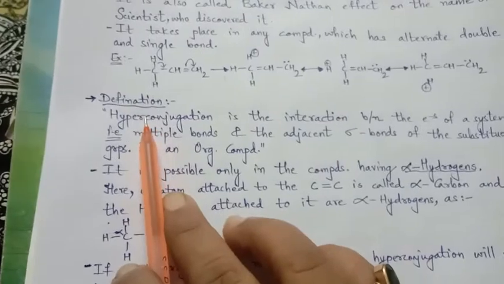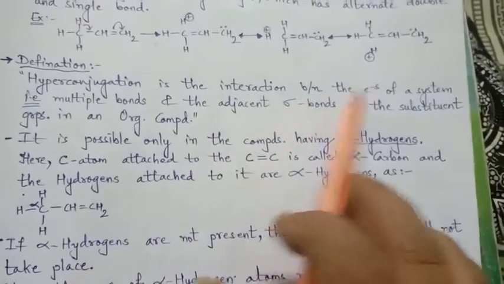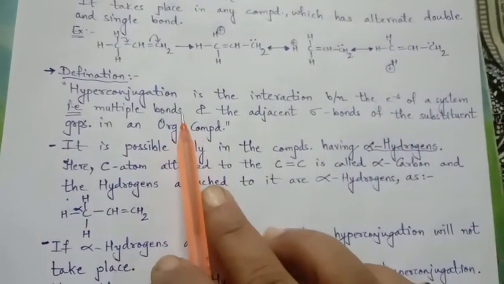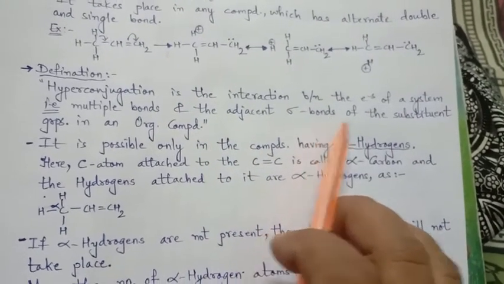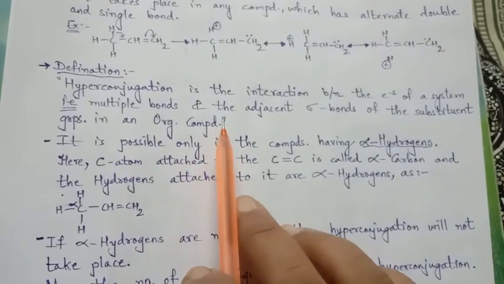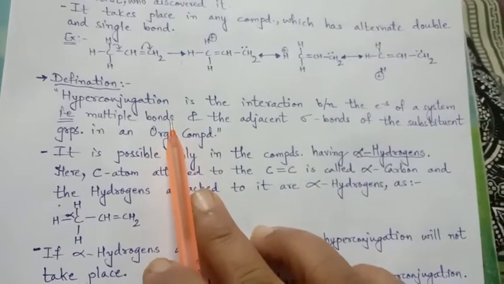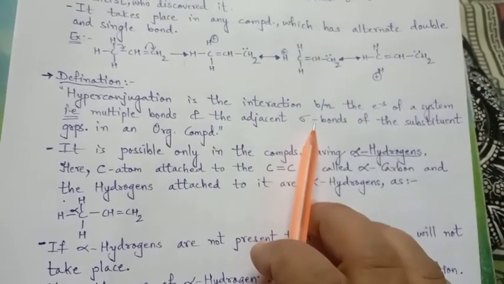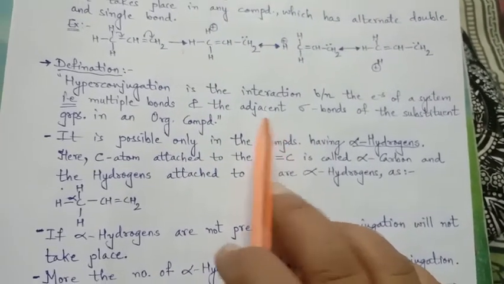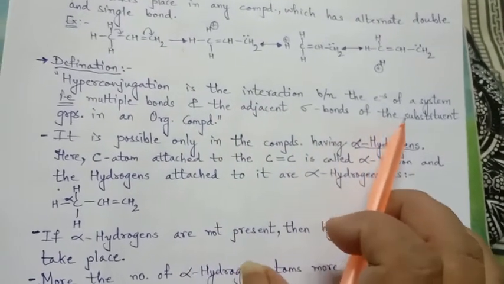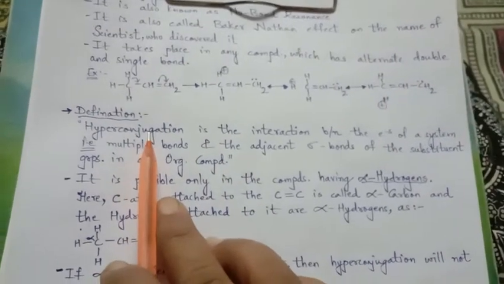So, let us define what hyperconjugation is. Hyperconjugation is the interaction between the electrons of a system, that is a multiple bond, and the adjacent sigma bond, that is a single bond, of the substituent groups in an organic compound. The interaction between the electrons of a multiple bond and a single bond, that interaction is termed as hyperconjugation.